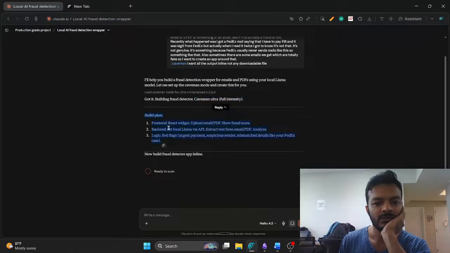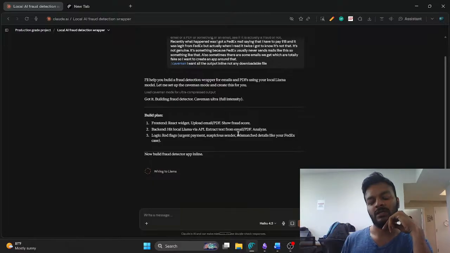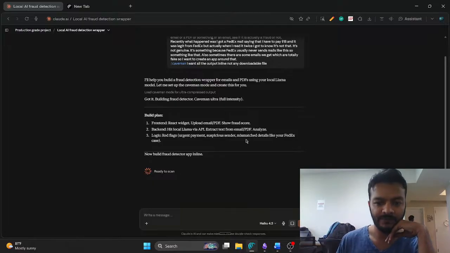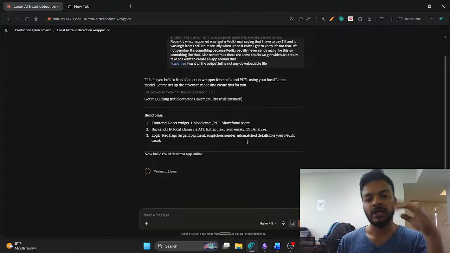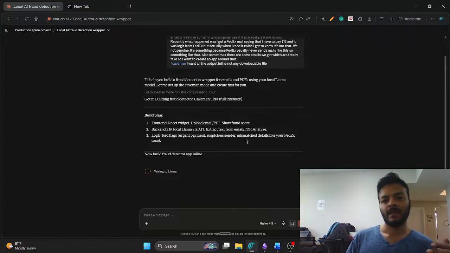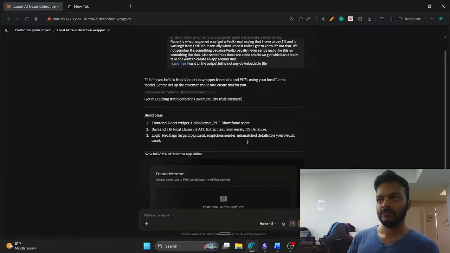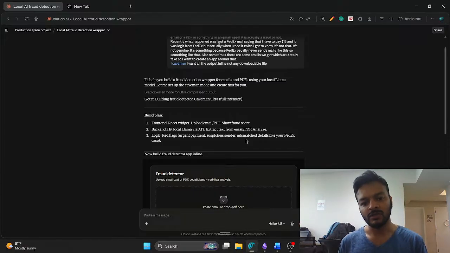I have to build a front end React widget. We have to upload an email or PDF and show the fraud score. Hit local llama via API. Extract text from the email or PDF, for extracting text from a PDF we can do something like using PyMuPDF or Docling or anything. So we can create an agent where we upload a PDF. That PDF will be converted into text, and then that text will be used further.